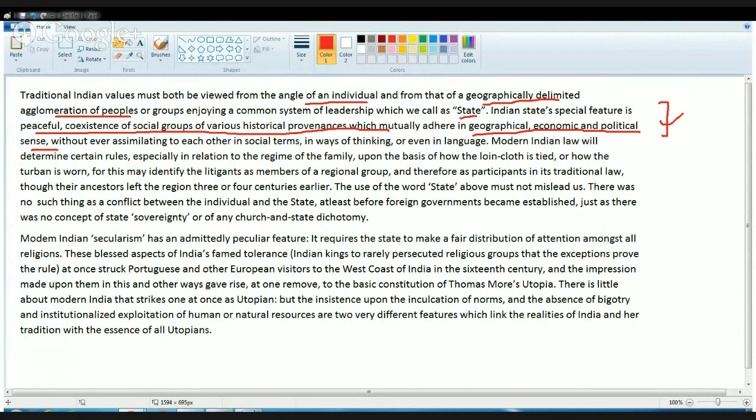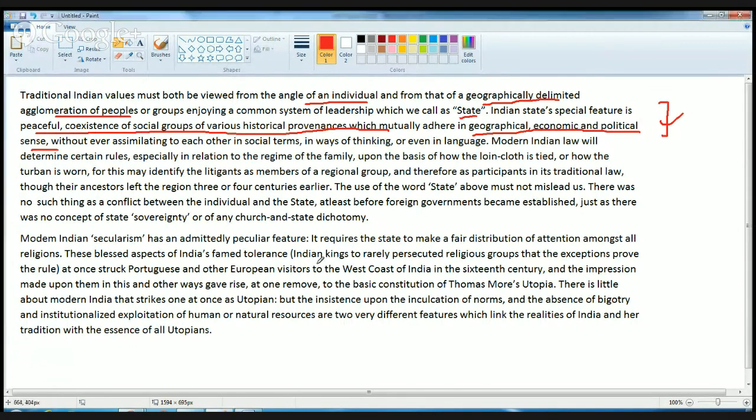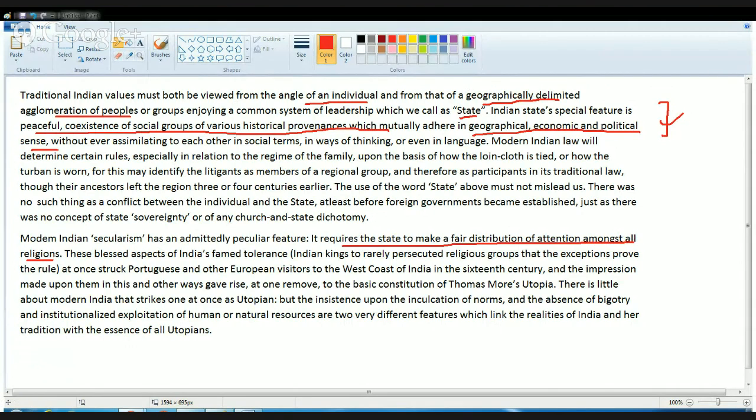The next question asks which one is a peculiar feature of modern secularism. The answer is mentioned here: it requires the state to make fair distribution of attention among all religions. So this is the answer, that there should not be any discrimination on religious considerations. The next question asks what the basic construction of Thomas More's utopia was inspired by.